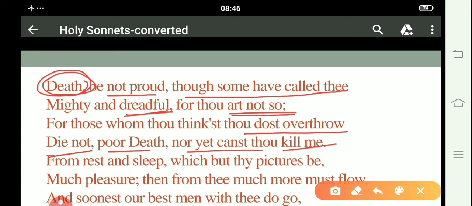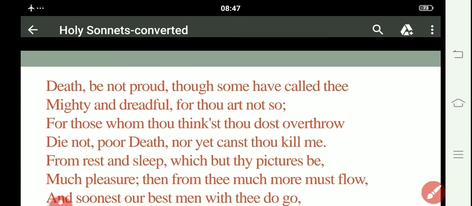Here the speaker says that death is neither of these things, because people don't really die when death, whom the speaker pities, comes to them, nor will the speaker truly die when death arrives for him. It's not that when death arrives, people die. We cannot die by just the coming of death towards us.